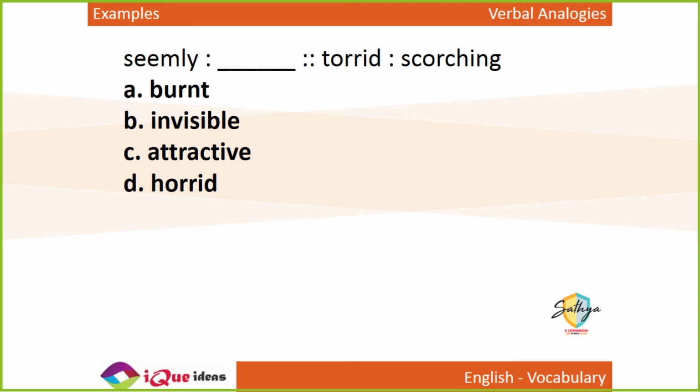So seemly and attractive, right? They are synonyms. Seemly or attractive. Something which is good looking, something which is pretty. So seemly and attractive mean the same thing. Just like torrid and scorching mean the same thing, seemly and attractive mean the same thing. Hope you got this one.